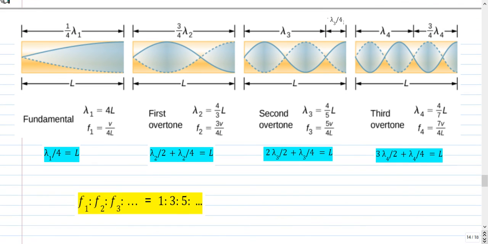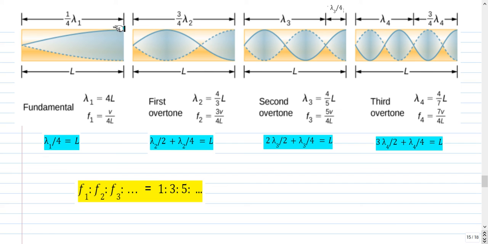The variation from 0 to maximum of a sine wave corresponds to 1/4 of the wavelength. So here lambda by 4 is L, and the variation from 0 to 0 of a sine corresponds to half wavelength. So this is half wavelength and this is quarter wavelength. So lambda by 2 plus lambda by 4 is L. One loop corresponds to half wavelength, so 2 loops and then one half loop: twice lambda by 2 plus lambda by 4 is L. And here 1, 2, 3 loops, so 3 times lambda by 2 plus lambda by 4 is L.